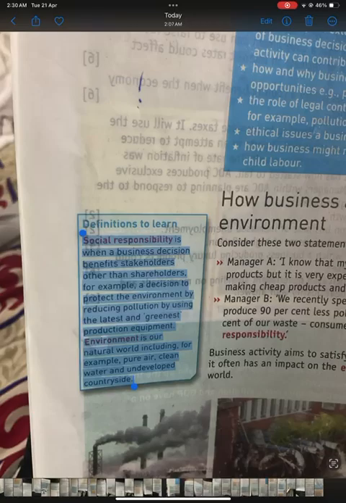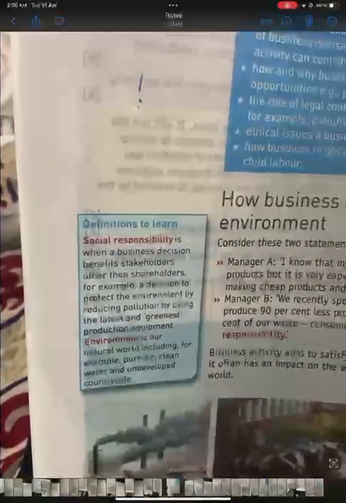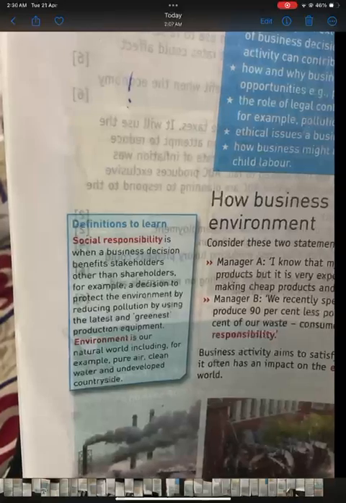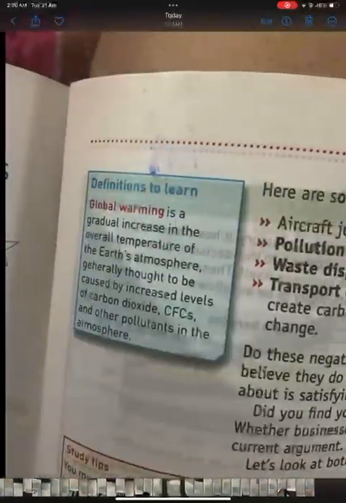Social responsibility is when a business decision benefits stakeholders other than shareholders. For example, a decision to protect the environment by reducing pollution by using the latest and greenest production equipment. Environment is our natural world, including, for example, pure air, clean water and undeveloped countryside.